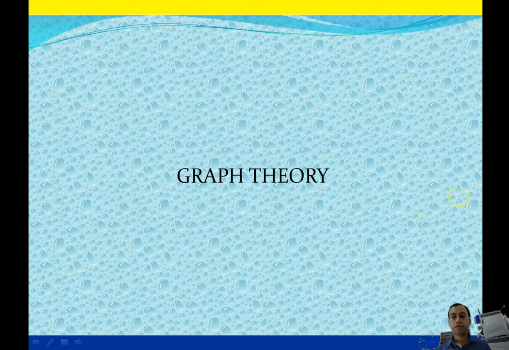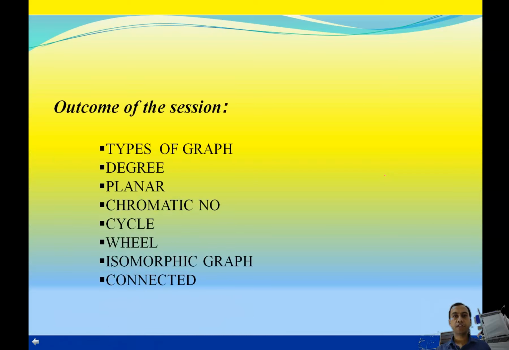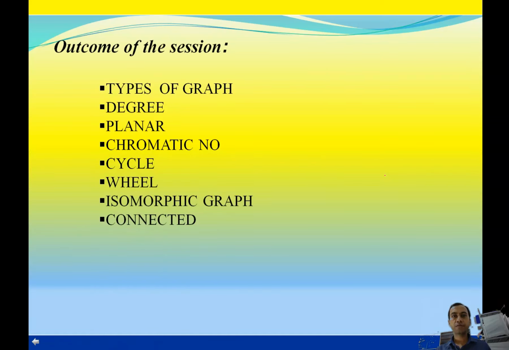In this lecture, we are starting a discussion on graph theory. After completion of this unit, a student will be able to understand the types of graph, the degree of a graph, planar and non-planar graph, chromatic number of a graph, what is cycle graph, what is wheel graph, how to represent wheel graph, what is complete graph, how to draw complete graph of some given node, what is isomorphic graph, and what is connected graph, what is connected component of a graph.